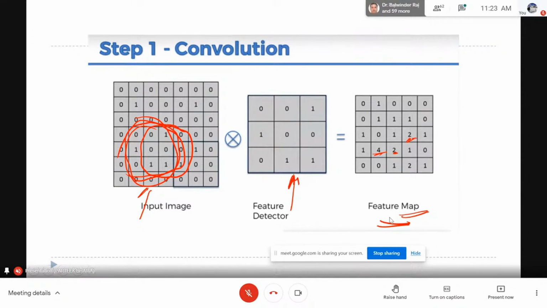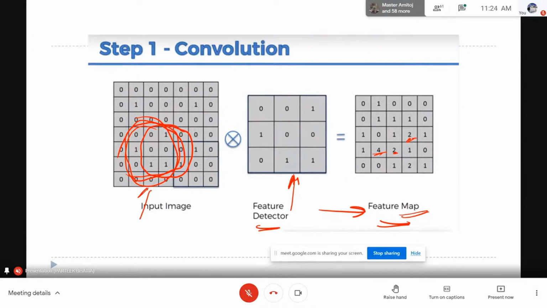Now, can you tell me how many feature detectors I need to use? Is it only one or may it be multiple? Should we use one feature detector, or should we use many feature detectors in an image? There should be many, because whenever we look at a person, we do not focus only on one feature, we focus on multiple features. So we should have multiple feature detectors, and you also know that every feature detector produces one corresponding feature map.